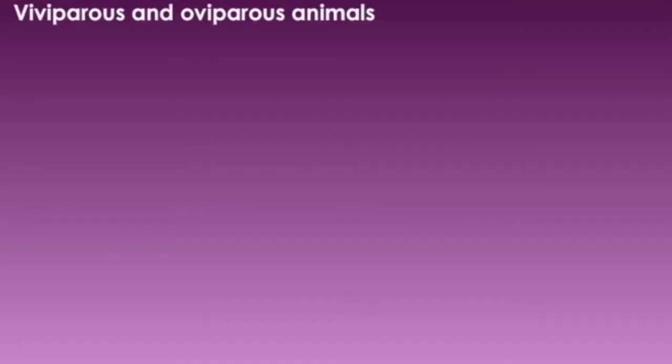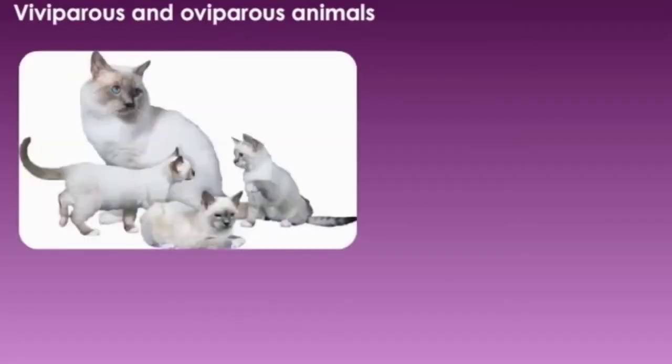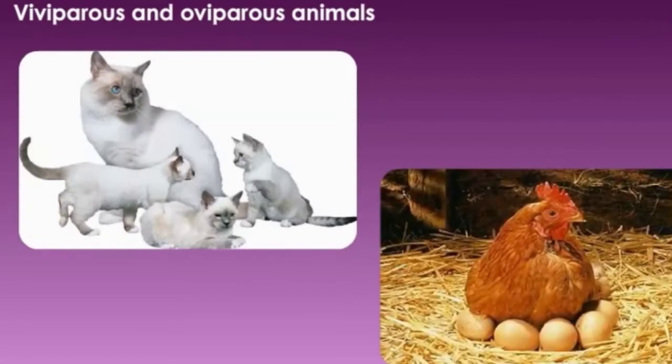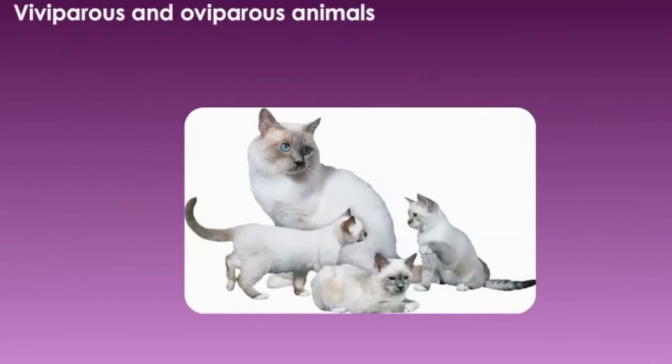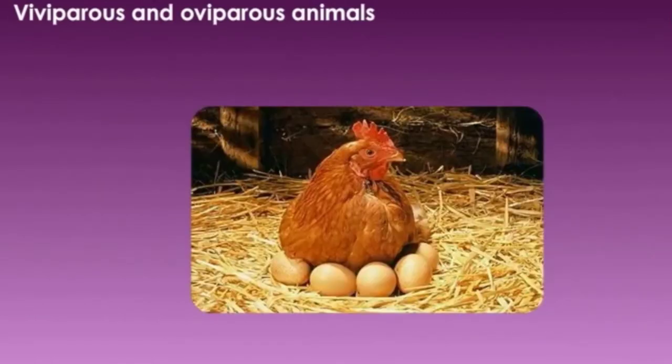There are animals which give birth to young ones and also animals which lay eggs, inside which the young ones will develop. The animals which give birth to young ones are called viviparous animals. Example, human beings, dogs, cats, etc.